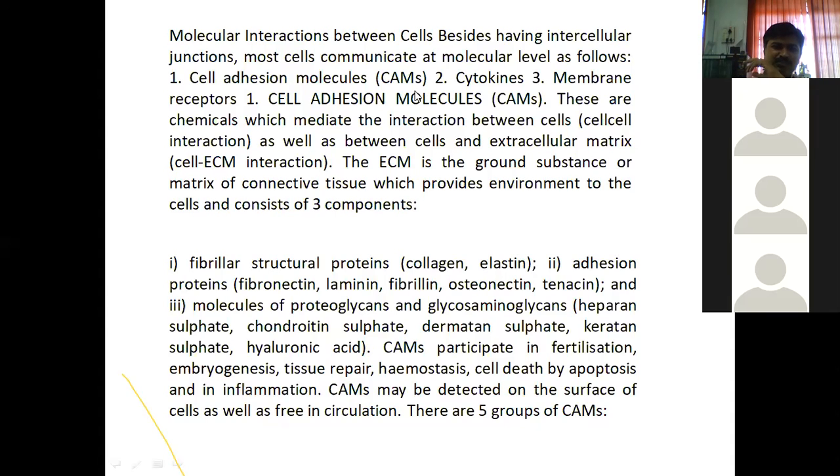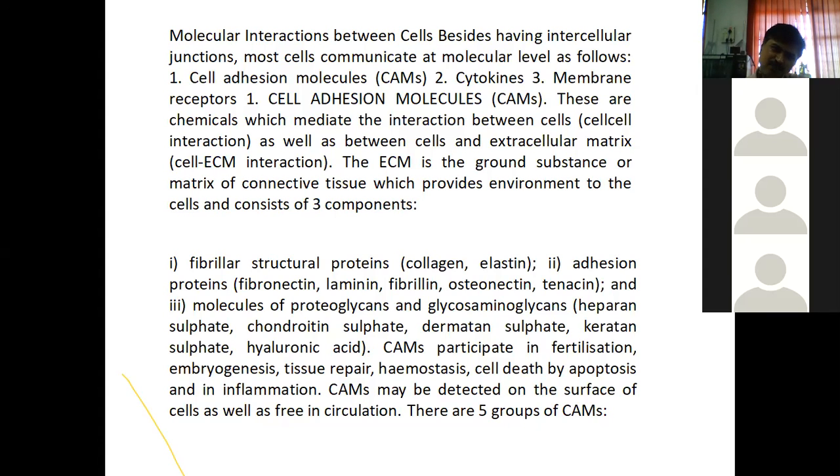Now after this, we will see the remaining things. In the case of some cells, the interaction may occur not by cell to cell point of contact, but by molecular interaction. Molecular interaction means one cell synthesizes some biochemical substance and it goes to another cell. Because of that chemical substance, the receiving cell gets a signal. This type of communication is called molecular interaction.